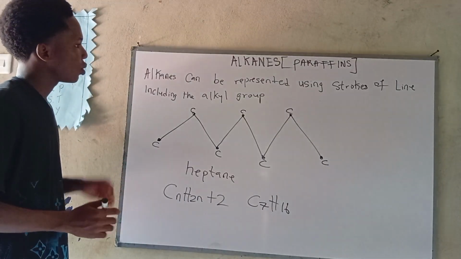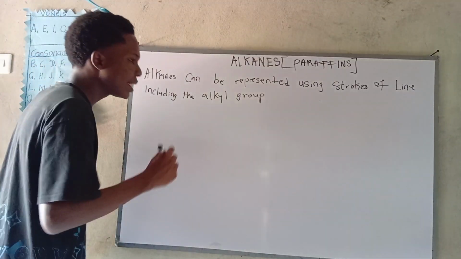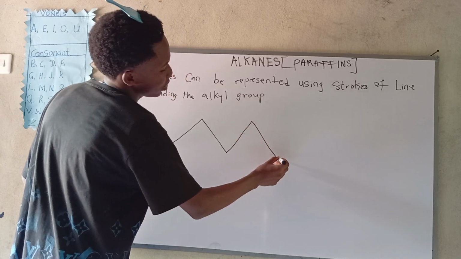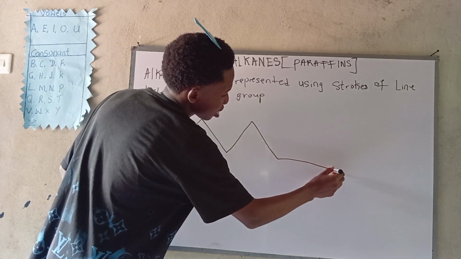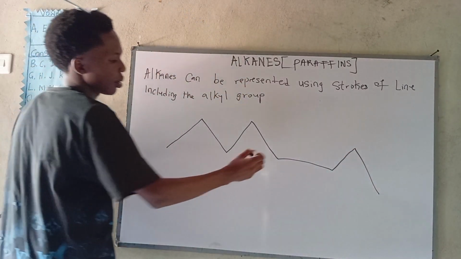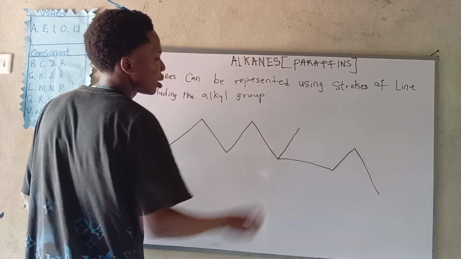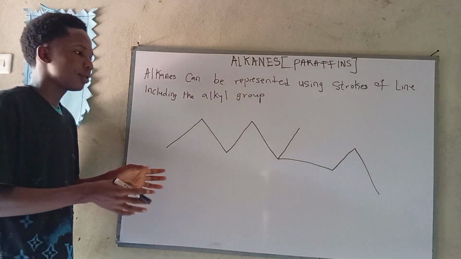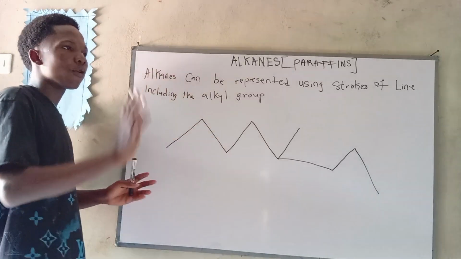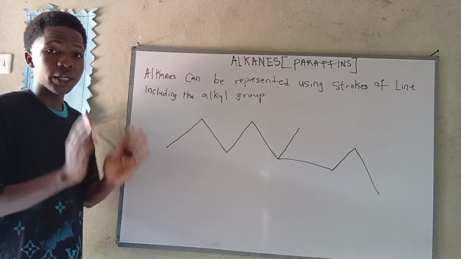Alright? Now let's move over to more complex diagrams represented by strokes. Okay guys, the next example. Let's draw something like this. Okay. Now, looking at this diagram, it looks terrifying. We are confused. What do we do? It's very simple. When you see a diagram that is a little confusing like this, there is a very simple thing you have to do. What do we do? It's very simple.